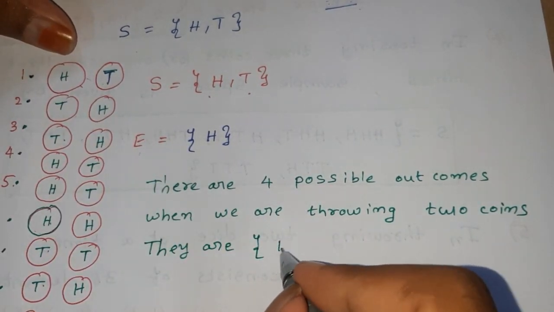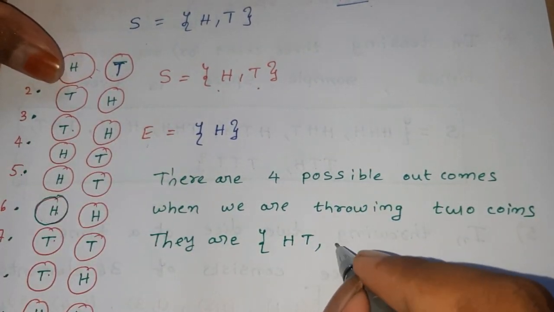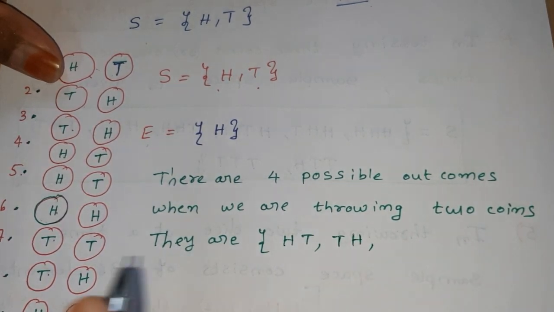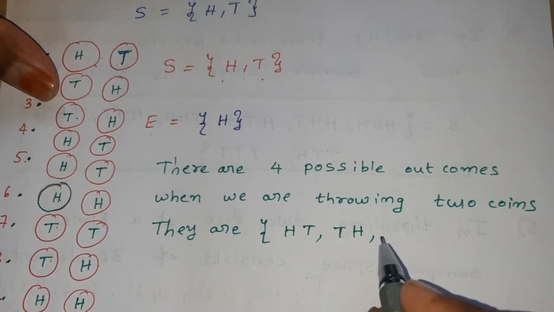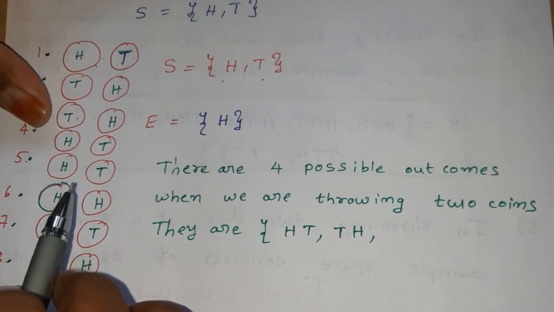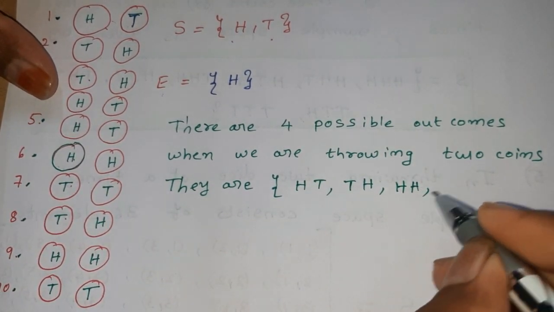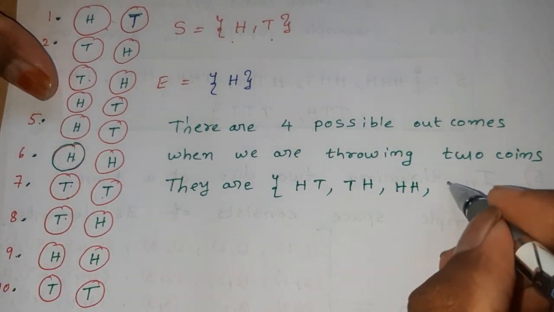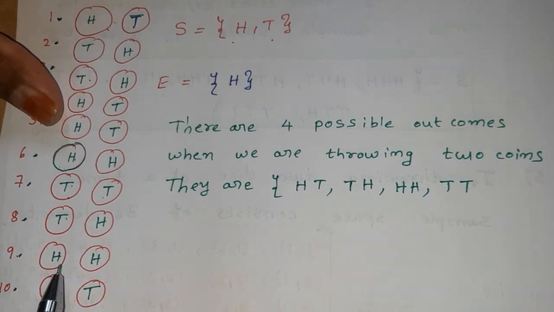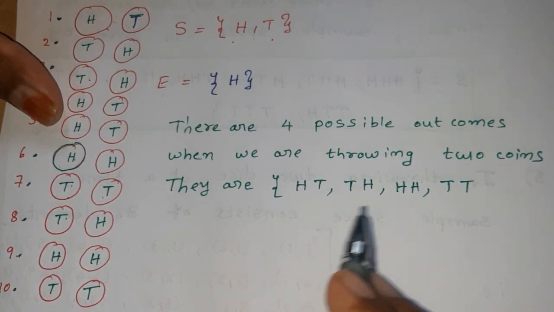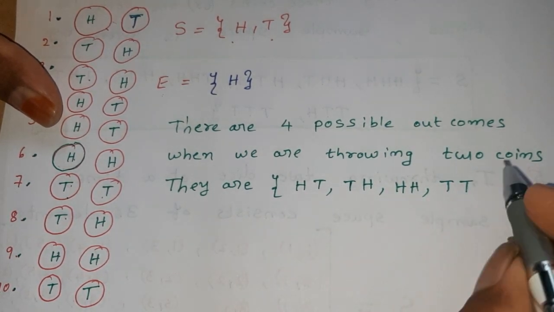HT is the first possible outcome. The second one is TH. Then HT is already there. HH is another possible outcome. TT is another. TH is already there, HH already is there, TT already is there. Therefore, there are 4 possible outcomes.